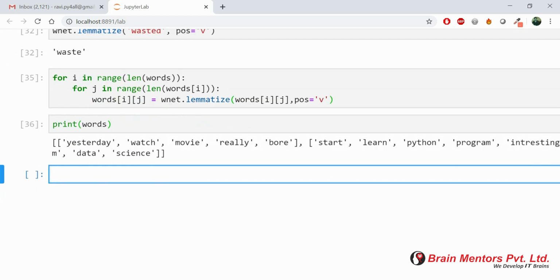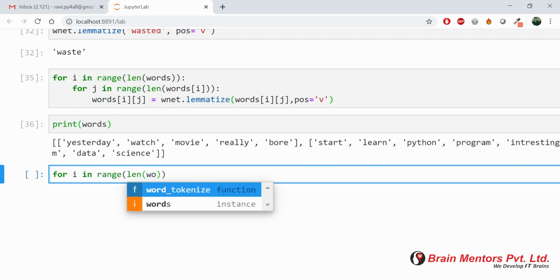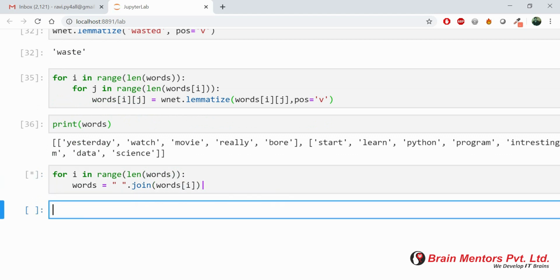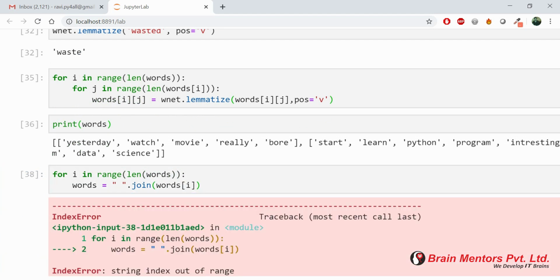Now finally we are ready to work on the vectorization part. Above we have imported a few packages, but before that there is one more thing we have to do. We have to use a loop to join my sentence. At the end I'm going to convert this data into a single sentence, so it will again become a sentence. Let me show you the outcome.